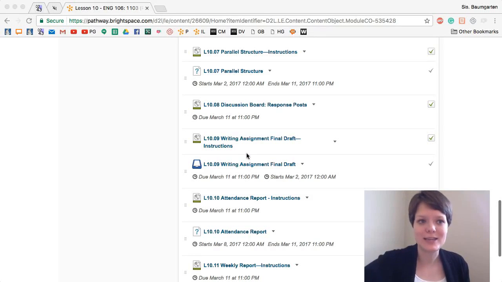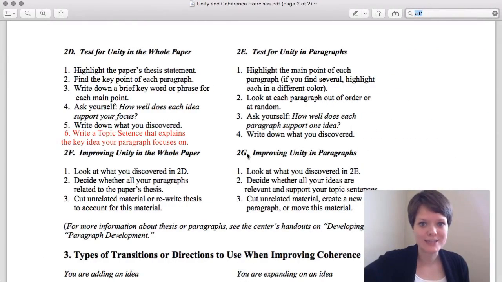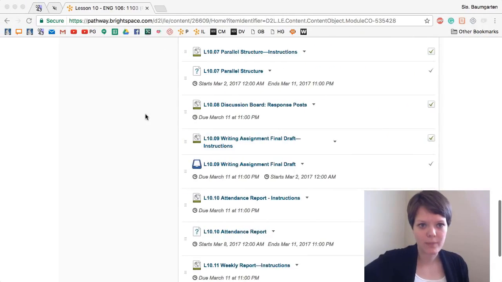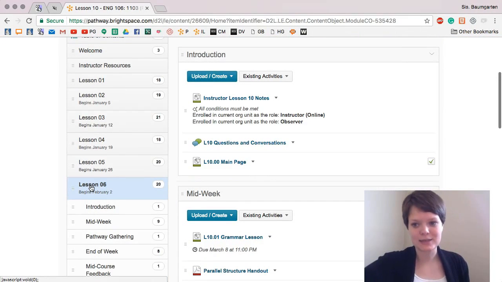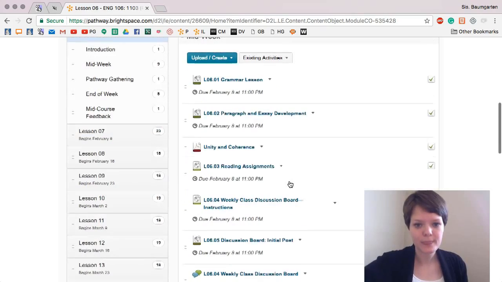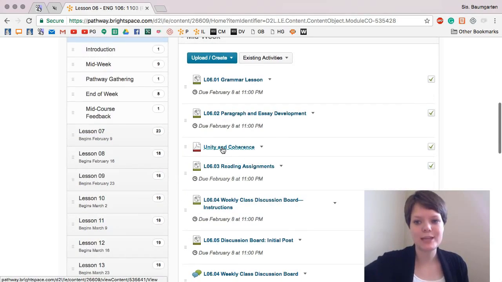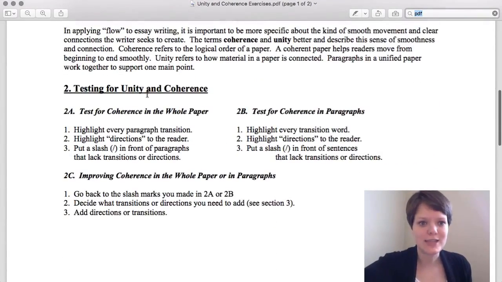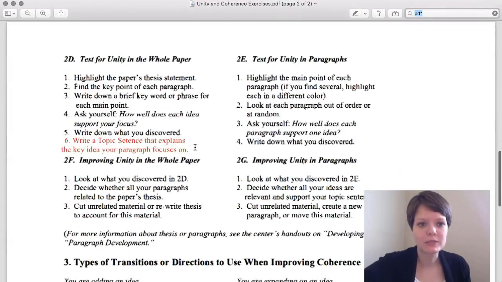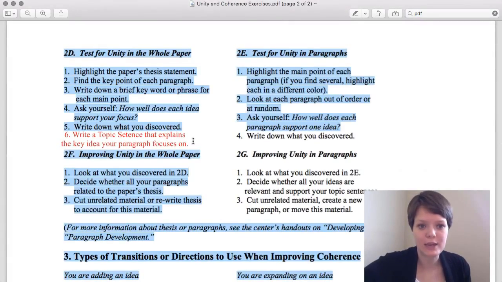So to check your organization and your transitions, I actually recommend looking at the unity and coherence exercises that we looked at in lesson 6. Okay, I can show you real quick where to find that. If you come back to lesson 6 in the sidebar and then come down, it's this here, unity and coherence. So it gives you several different tests for unity and coherence, but I'm just going to focus on 2D right here, and I've actually added on a step myself.